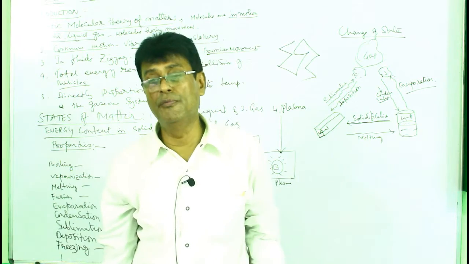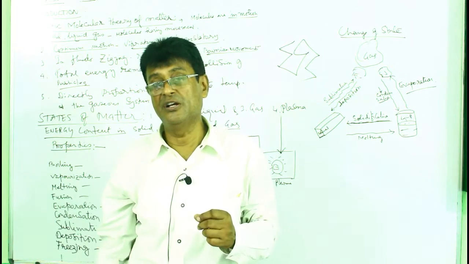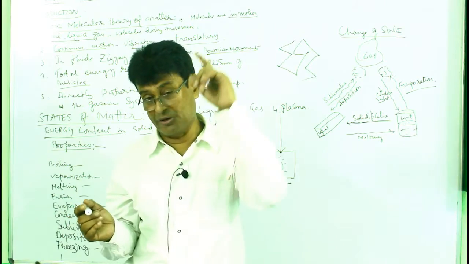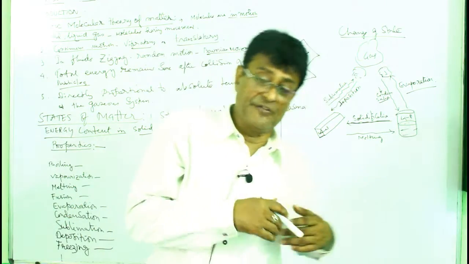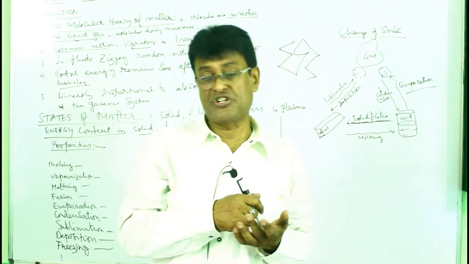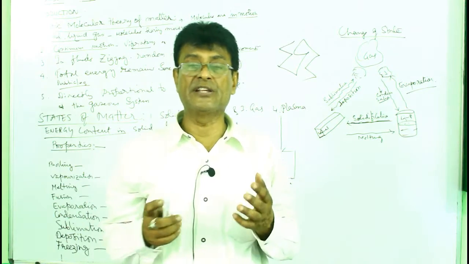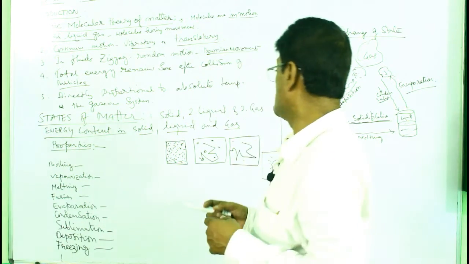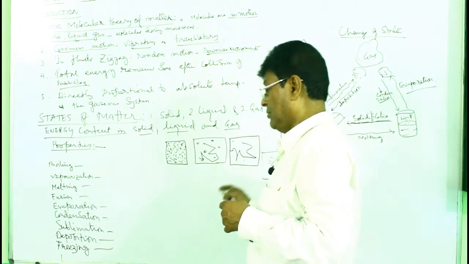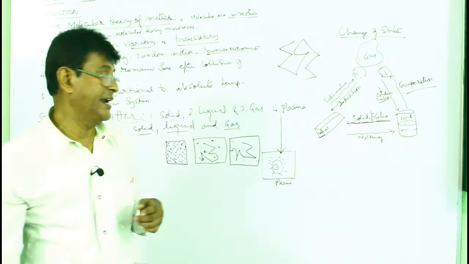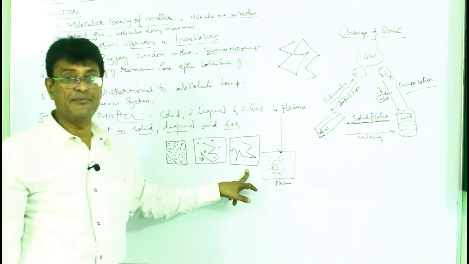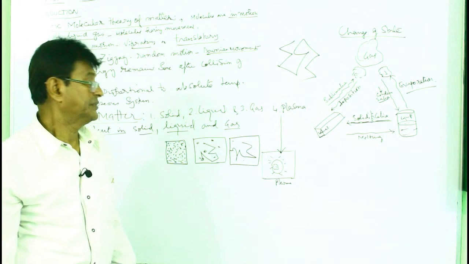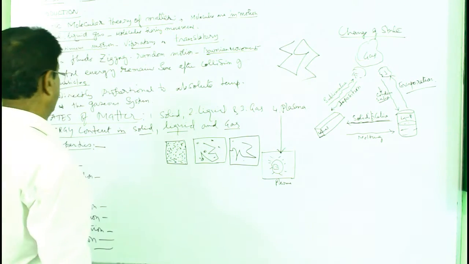Then how do they move? When you release the pressure, they move from the higher pressure zone to the lower pressure zone, as I told you earlier. Because they flow, they are known as fluids. So in gases the molecules are far too loosely arranged. Gases have no definite shape and no definite volume.